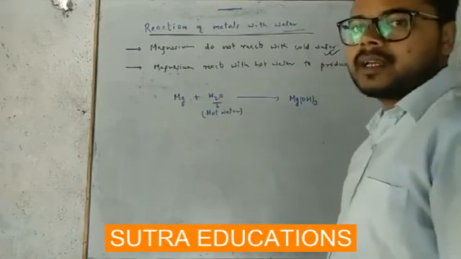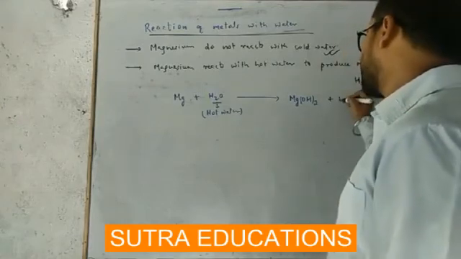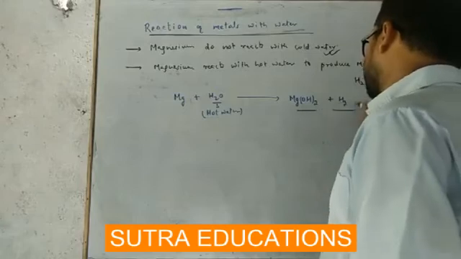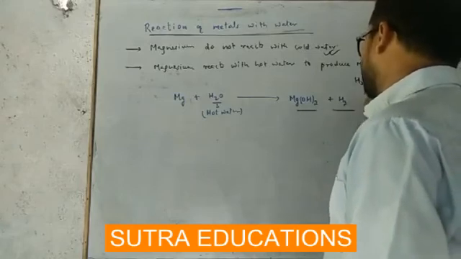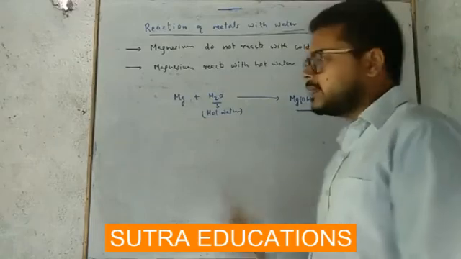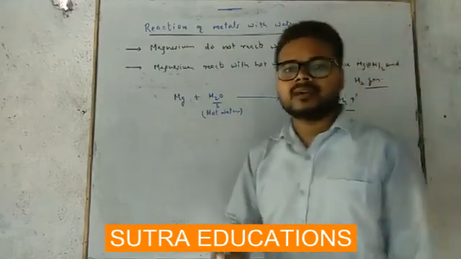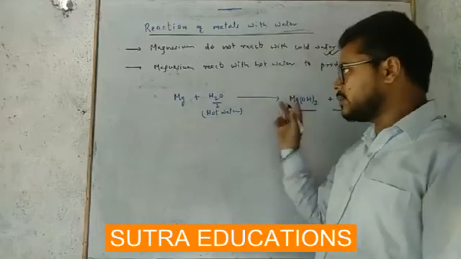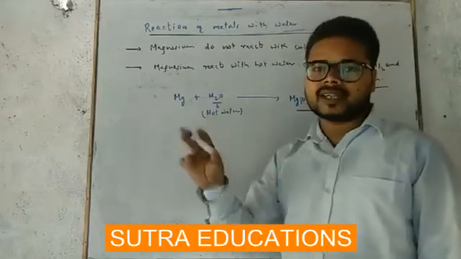Okay. And along with this, hydrogen gas is produced. I have told you earlier, I am not going to balance this reaction. You have to balance the reaction. I have told you how to balance. So the reaction I am writing is not balanced. You have to check and balance.